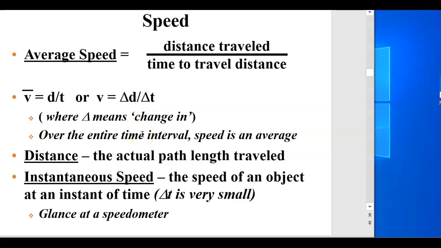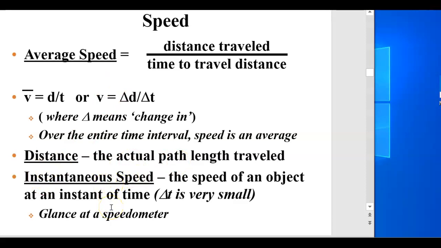So you might know that the car traveled and it was at 0, but then it went 50 meters and it started at 0 time and it took 10 seconds. That's how you can get the 50 meters over 10 seconds. So the distance is the actual path length traveled.